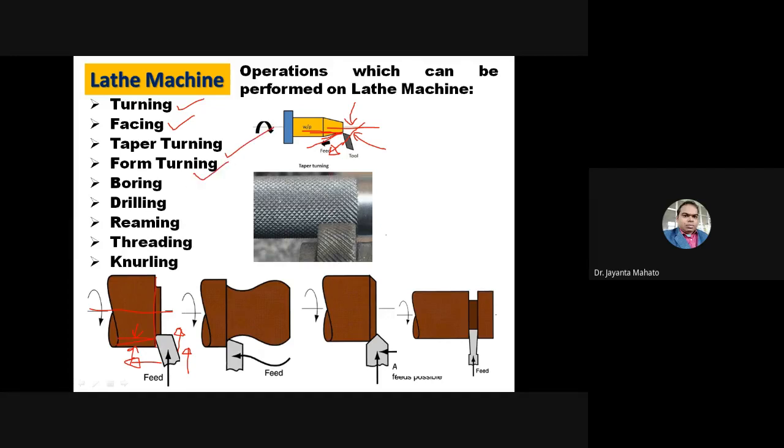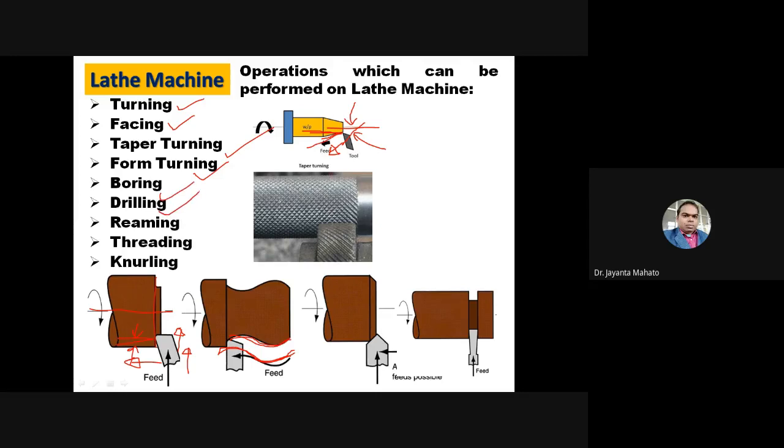Form turning. Form turning means making this type of shape, this curvature. In this case you have to travel the tool along this path to do form turning.